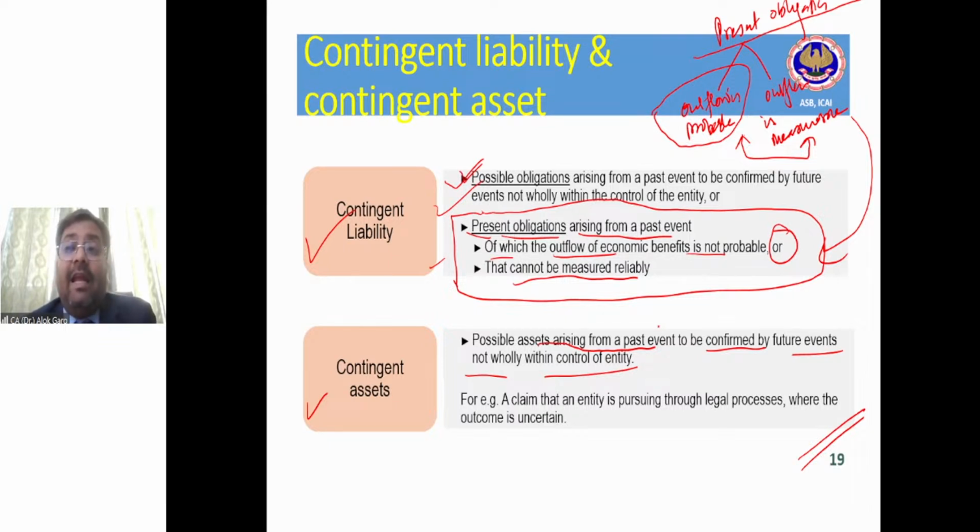If the company has a probability that yes, I will get the reimbursement, only then will the company consider it. For example, when the development of the case tells the company we have more than 50% chances that we will get this money, right? In that case, you can say that there is a probability that we will get the money. So this contingent asset is required to be disclosed. But if the court announces the verdict and the compensation in favor of the company, in that case, there is no longer probability. There is virtual certainty. In that case, the asset will be recognized. That compensation receivable will be recognized, right? It will no more be a contingent asset.